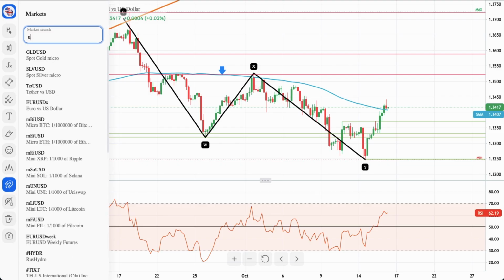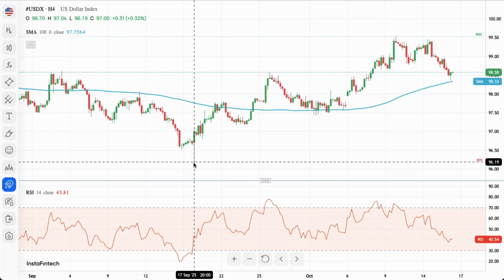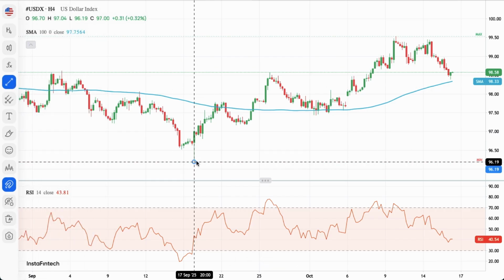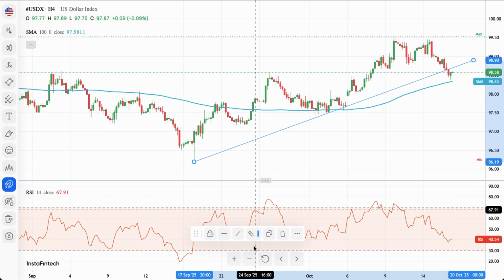US dollar index, which is here. So what is the US dollar index doing? On a 4-hour time frame chart, we got obviously this low here, so we can immediately place a trend line from this low towards this, and it looks quite good.